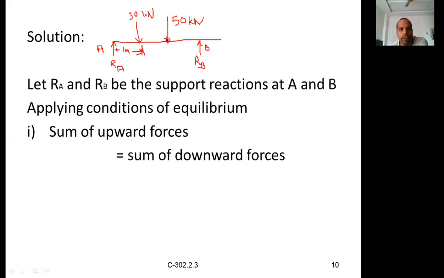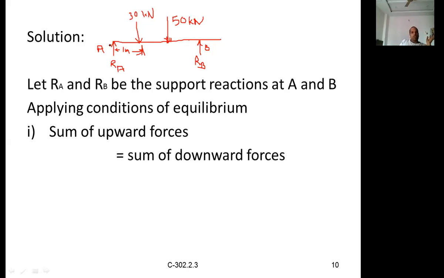It acts at the midpoint of the length over which the UDL acts. Don't think that the UDL always acts at the total span divided by 2. It is for whatever length the UDL is acting, that length divided by 2.